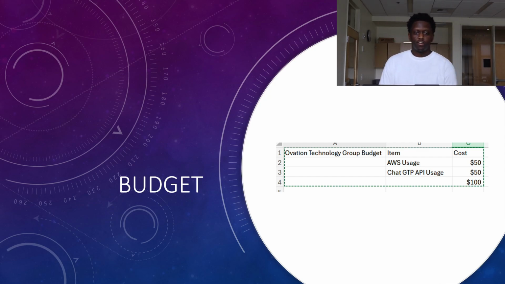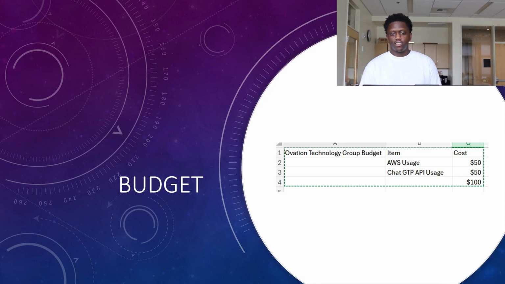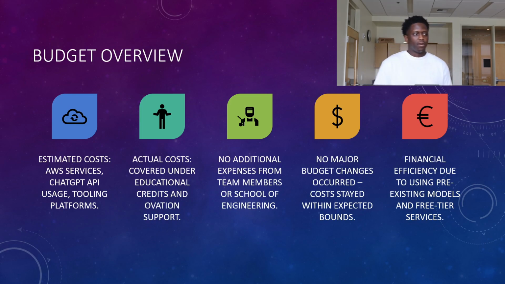The budget. So Ovation Technology Group project items is AWS usage, which is $50. ChatGPT API usage is $50, so the total is $100. Budget overview. Estimated cost is AWS services, ChatGPT API usage, tooling platforms.